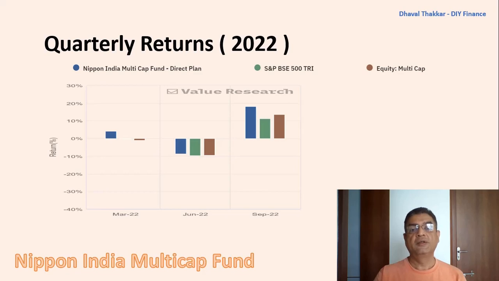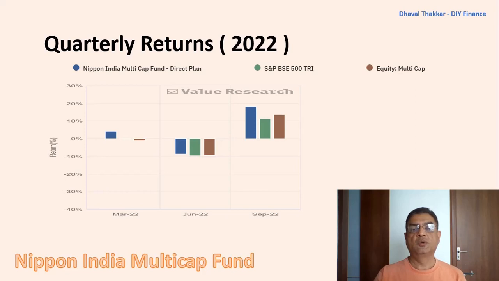Now let's also check the calendar returns for this year, that is 2022. On checking the calendar returns for the year 2022, the fund has been constantly outperforming the benchmark index in the whole calendar year of 2022. If you recall, after September 2020, there has been a change in minimum allocation of the fund in each category. So the fund should have minimum 25% allocation in large caps, 25% in mid caps and 25% in small caps. This change has boosted the performance of the fund, which is evident in the graph for the year 2021 and the first 3 quarters of 2022.